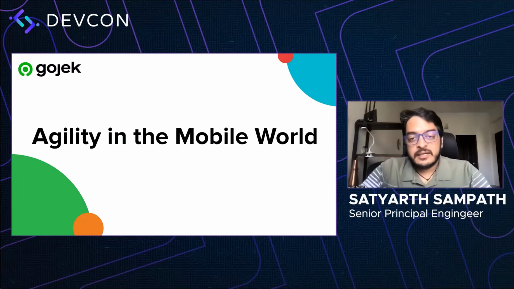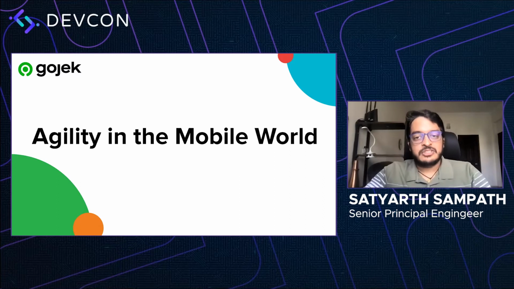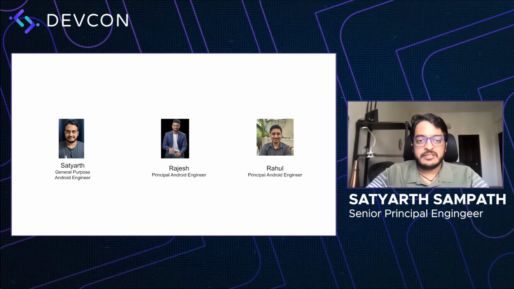So welcome. Today we'll be talking about agility in the mobile world. Just a brief introduction of our speakers. So I'm Satya. Like I mentioned, I work on general purpose Android stuff at Gojek. Rajesh is a principal Android engineer in the driver platform team, and Rahul is also a principal Android engineer in the driver platform team with a focus on performance.